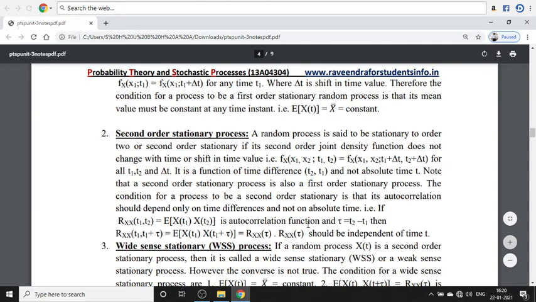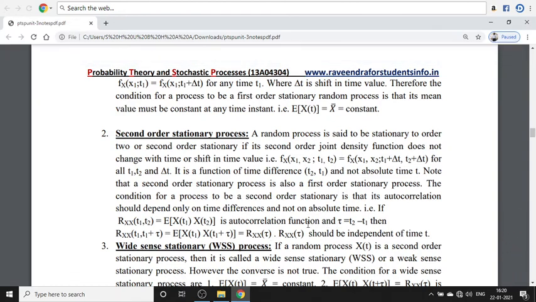We choose two random variables at two different time instants, and this autocorrelation depends on time only; tau is also a time difference, so it depends completely on the time difference tau and not on the absolute time.